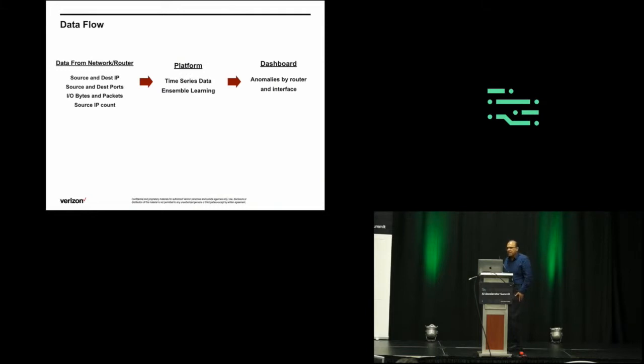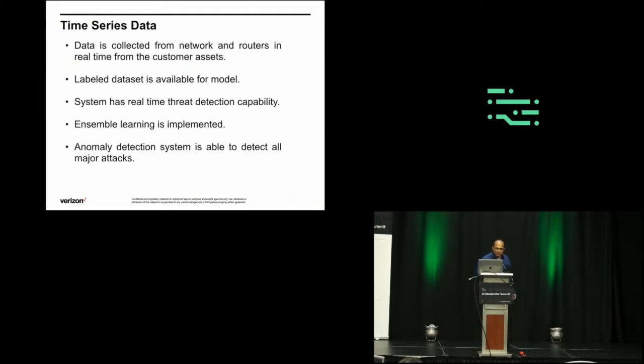And in the middle, we see that it's mainly time series data and ensemble learning. Those are the key things that we have used here. I'll deep dive into the middle portion. What we are doing is collecting the data from networks and routers, and this data is collected under a data agreement with the particular customer.